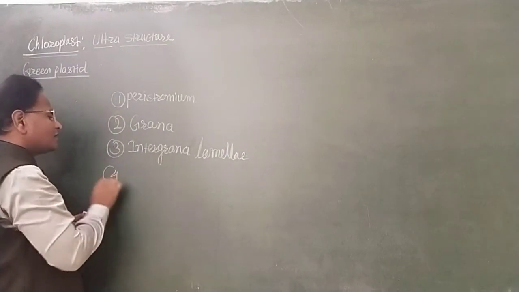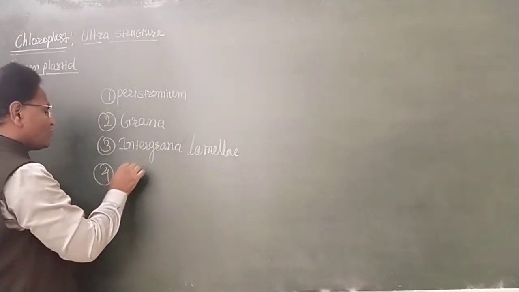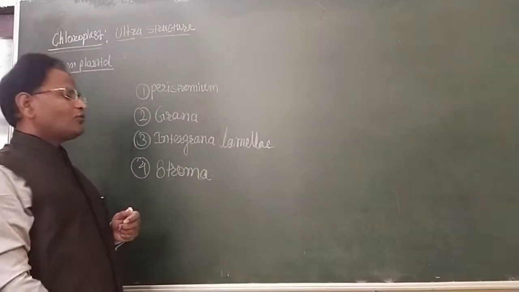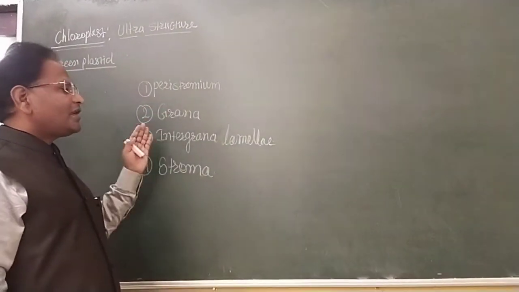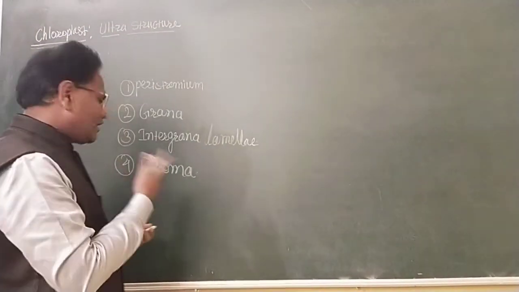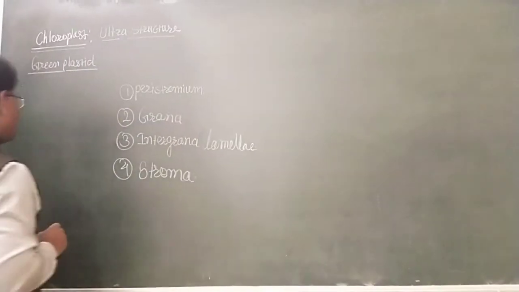And fourth part is stroma. So one by one we have to study in detail. Peristomium: first of all, we have to discuss the peristomium.